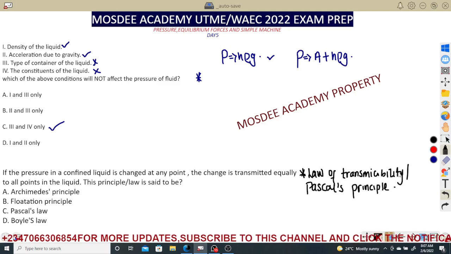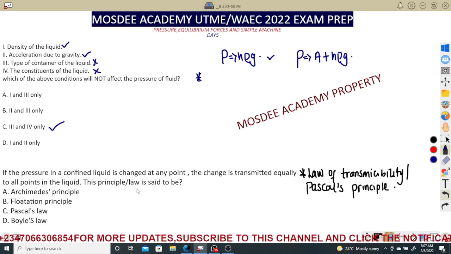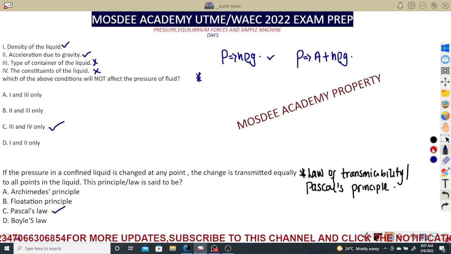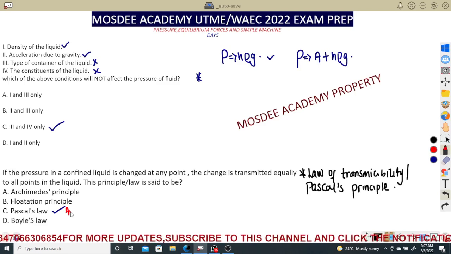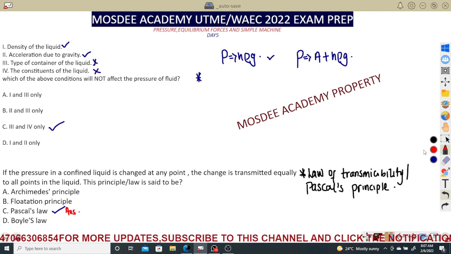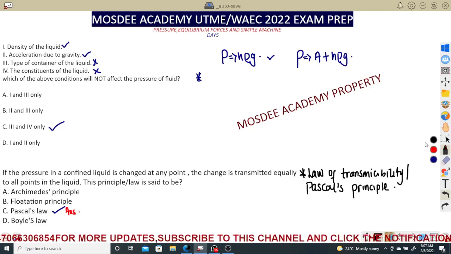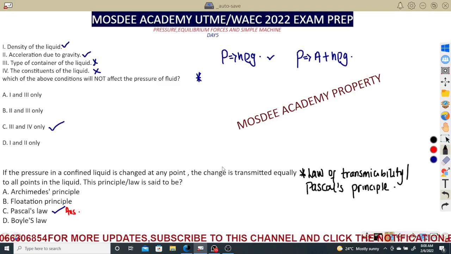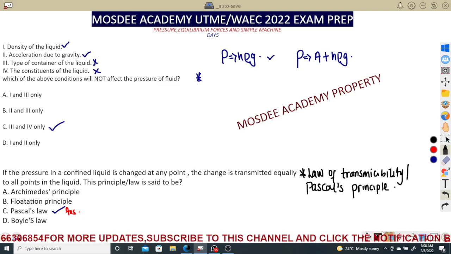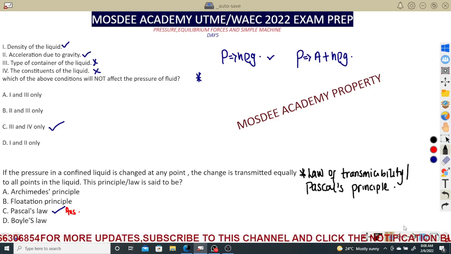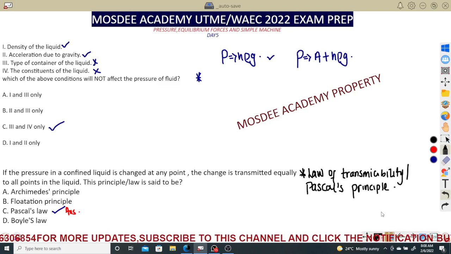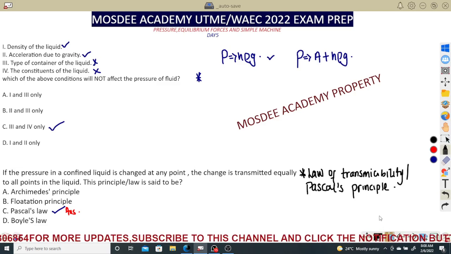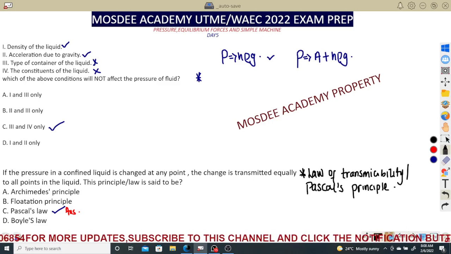Pressure applied to an enclosed fluid is transmitted equally to every portion of the fluid and the wall of the containing vessel. Pressure at any point where a hypothetical line is drawn is always equal, and pressure does not depend on the size or nature of the container. Please always keep that in mind. Pressure mainly depends on the activity. That is the same concept, and that is very good with the way this question is being captured.